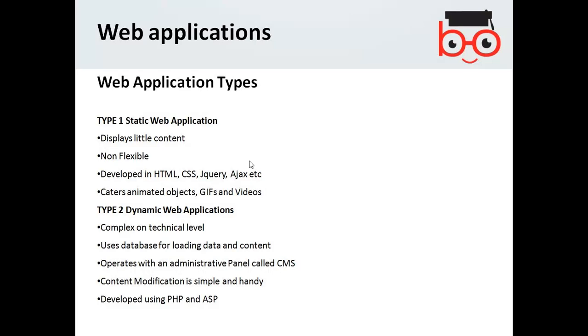The type 2 is the dynamic web applications. They are complex on a technical level. They use a database for loading data and content. For example, when you type something in the search bar, they give you a catalog or whatever from the searching of the data. You are not given the links directly, but search links are given to you from the database.